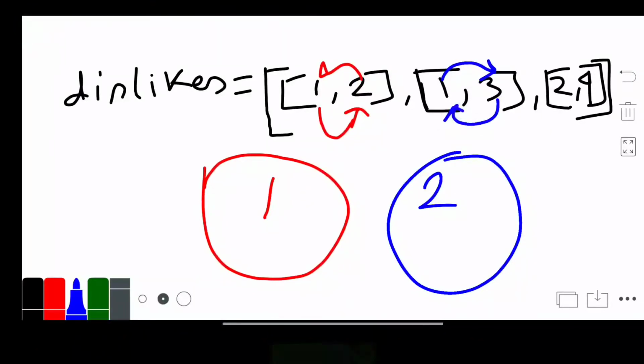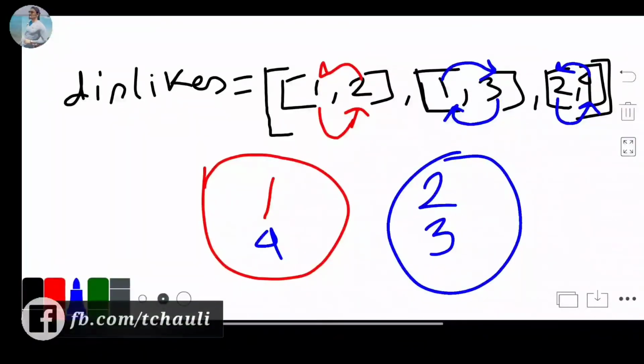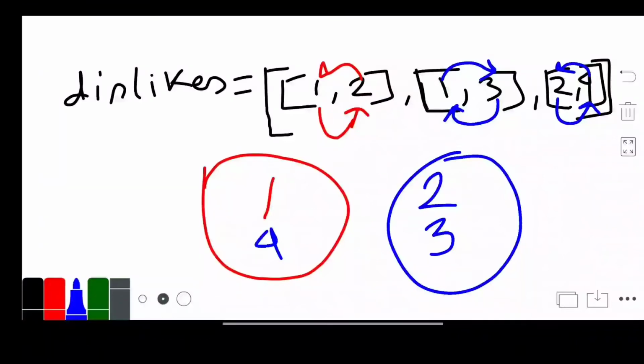1 dislikes 3 and 3 dislikes 1. So we add 3 with 2. And now we check a different element, that is 2 dislikes 4 and 4 dislikes 2. So we cannot add 4 with 3 because 4 dislikes 2 and 4 and 2 cannot be in the same group. So now we are able to split everyone into two separate groups, so we will return true as our answer. I hope you understood this question, and now we will move to the solution part.